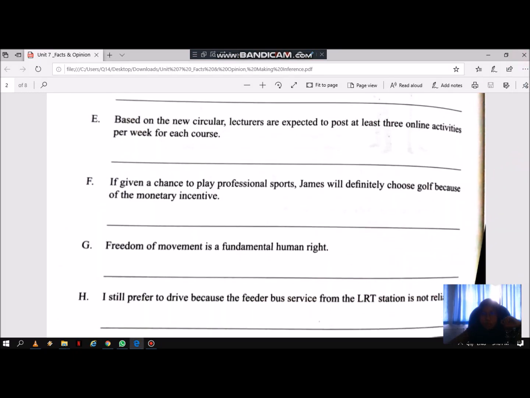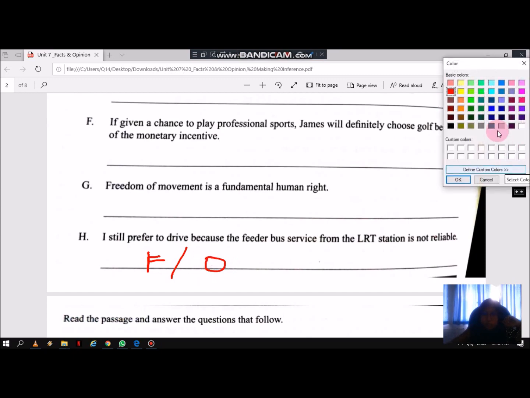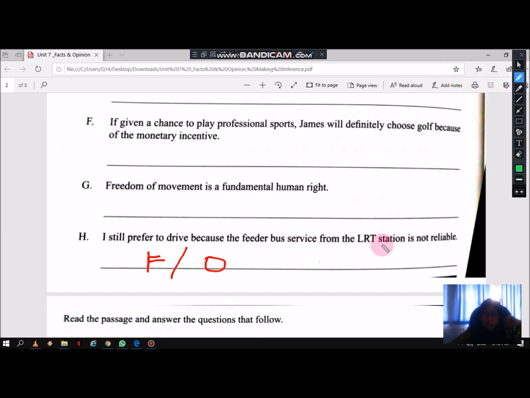Next one. Fact or opinion? I still prefer to drive because the feeder bus service from the LRT station is not reliable. This one is opinion. Why? Because of I still prefer. When you find this kind of phrase, you know that it is opinion.